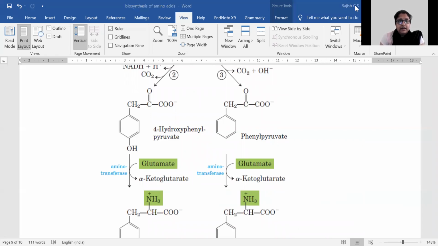If we are looking into the metabolic conversion of phenylalanine to tyrosine, that is the essential reaction that happens in the human.